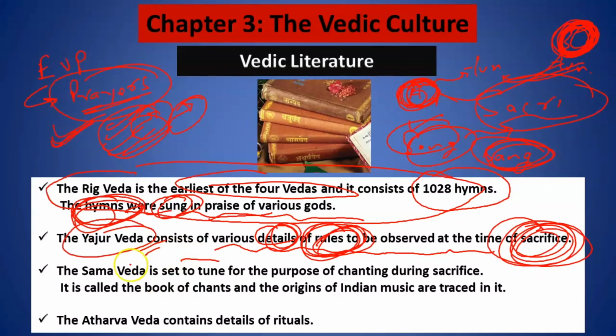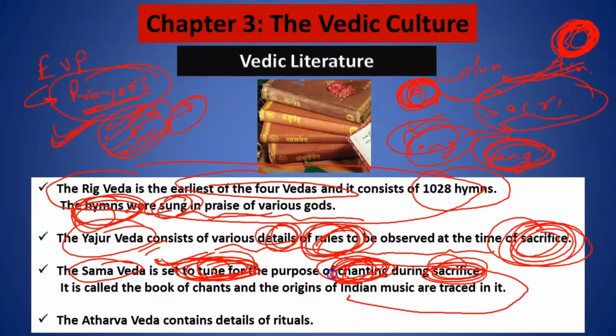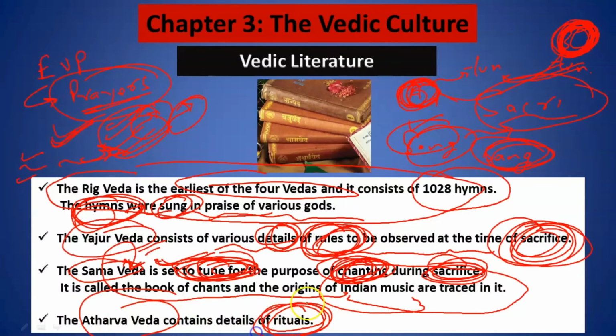So what I'm trying to tell you is that in the Sama Veda they have mentioned what the tune should be, what the purpose of chanting should be, and how you have to do the chanting when you're doing the sacrifice, exactly as mentioned there. That is why Indian music today can be traced back to the Sama Veda, because it tells you what the sur, lay and tal should be, the right tuning of singing something. Now, the Atharva Veda tells you details about the rituals which have to be followed.